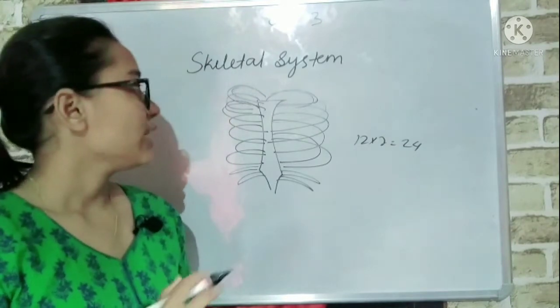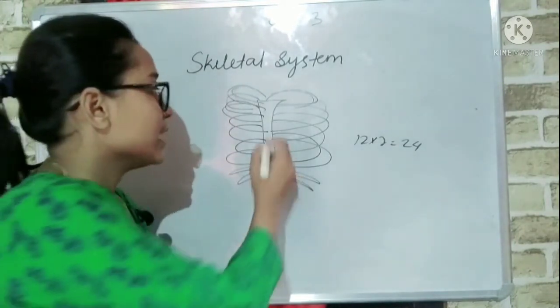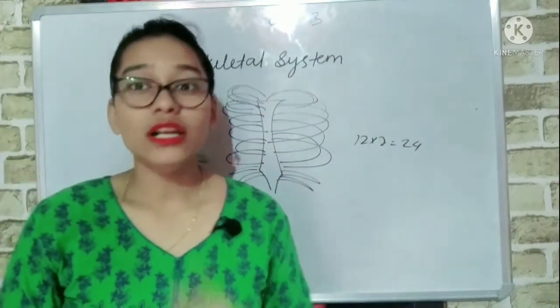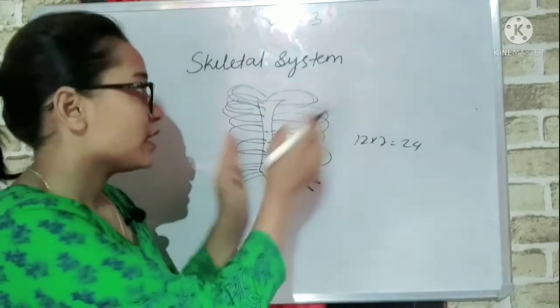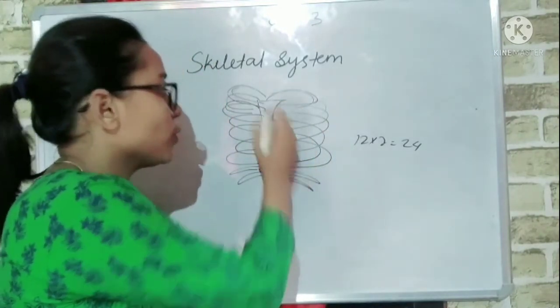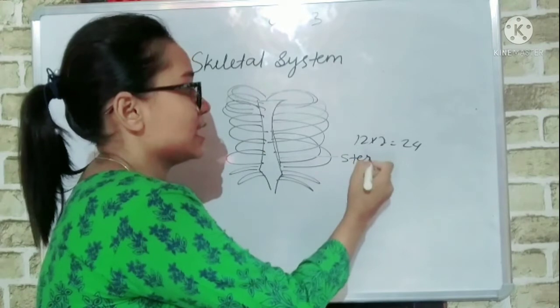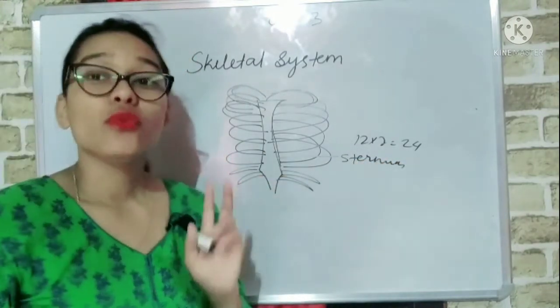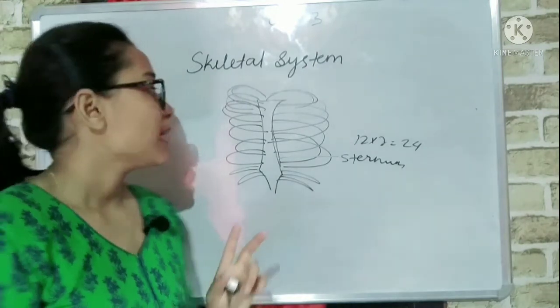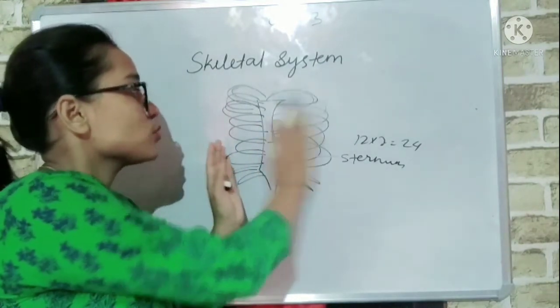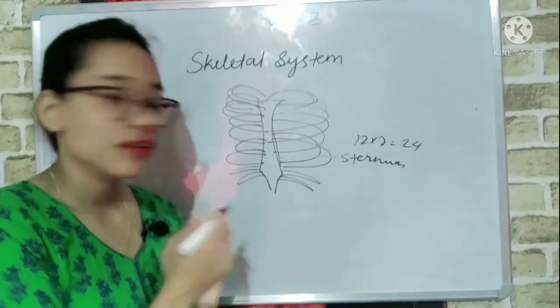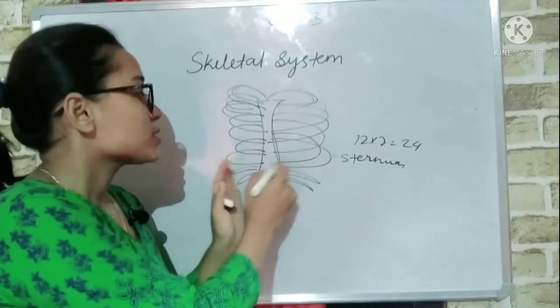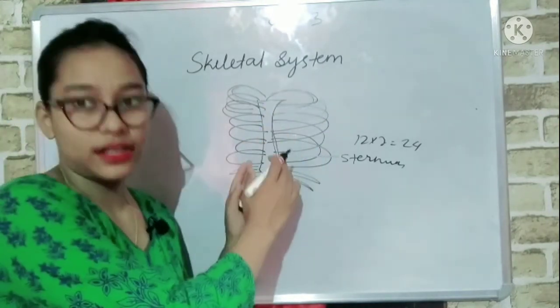The ribs are connected at the back to our vertebral column, and in front to a bone called the sternum. I said that they are 12 pairs, right? 12 pairs means 12 on this side and 12 on this side. Ten pairs on both sides are connected to the sternum.